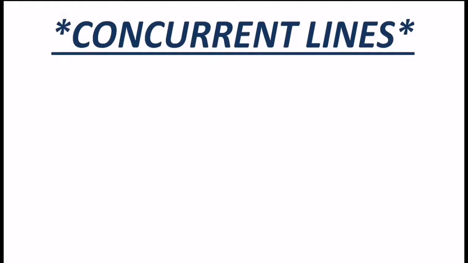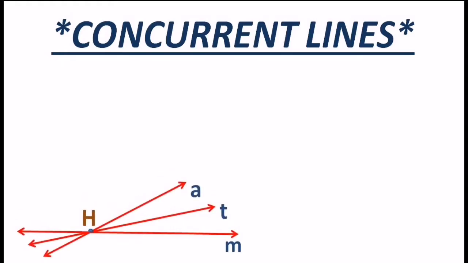Students, if you remember, concurrent lines are lines, at least 3 in a group. Okay, 3 or more lines which are passing through a single point, then those lines are called concurrent lines. Keep it in mind. So here we are with the example. Over here you can see line A, line T and line M are passing through point H together. So we can say point H is the point of concurrence, and line A, line T and line M are nothing but the concurrent lines.